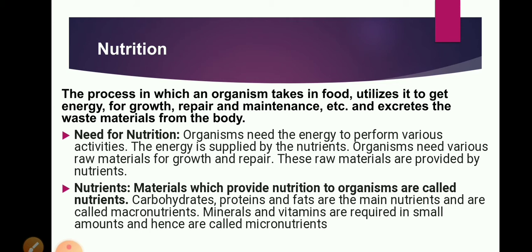So we obtain all these nutrients from the food we eat, such as carbohydrates, proteins, fats we obtain from cereals, grains, pulses, meat, eggs, milk products, oil, etc. Minerals and vitamins we obtain from fruits and vegetables. We require macronutrients in large quantity, so they are called macronutrients. We require minerals and vitamins in small quantity, so they are called micronutrients.